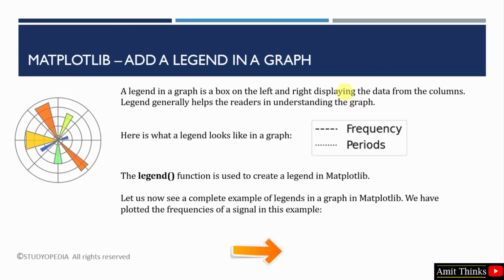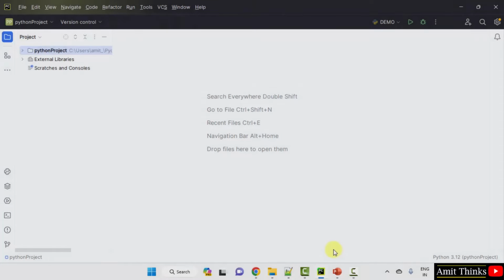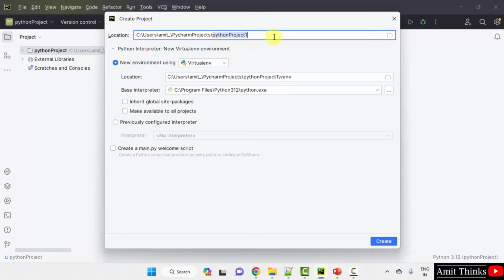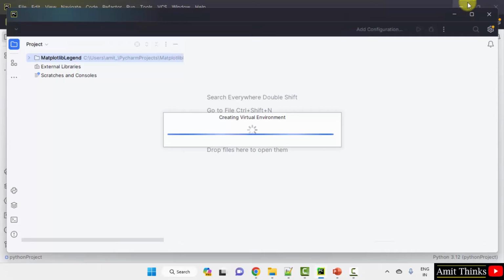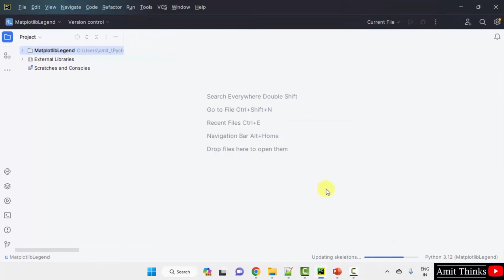We will see an example in which we will plot the frequencies of a signal, and then we will also display the legend. Let us see the example. We have this free and open source PyCharm community edition. First we will create a new project. Go to file, new project, click on it. Now add the name of the new project, Matplotlib legend. You can add any name, and this is the location of the project. Click create.